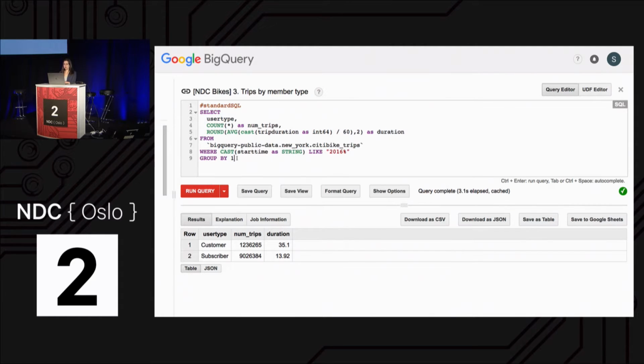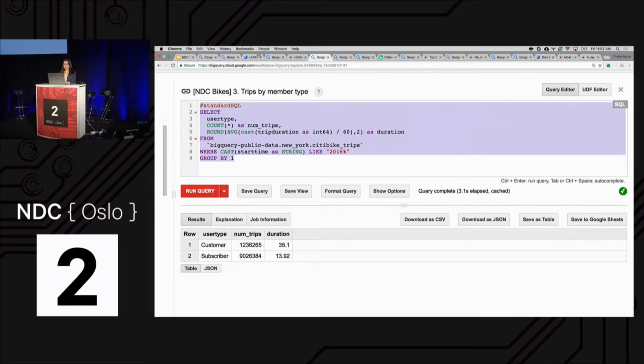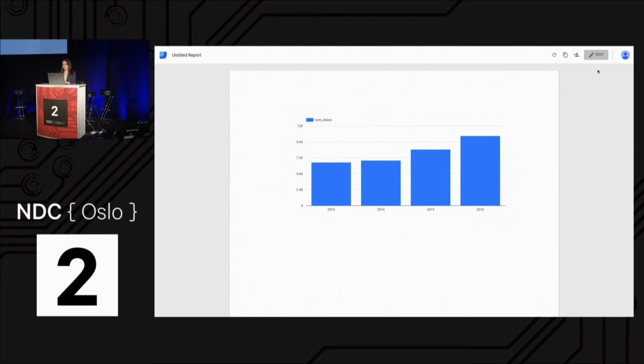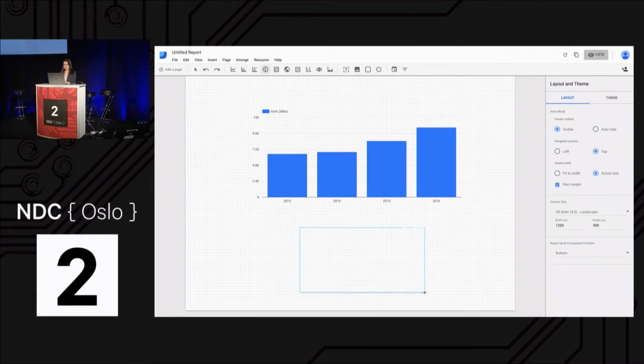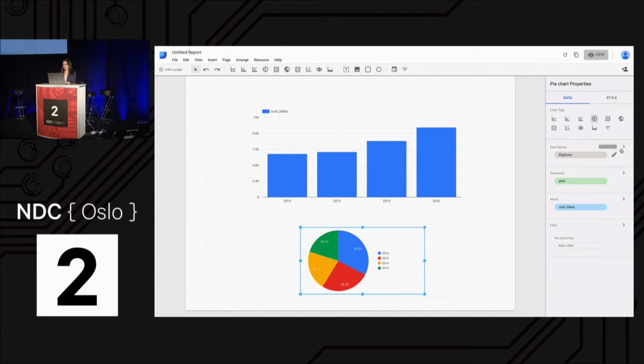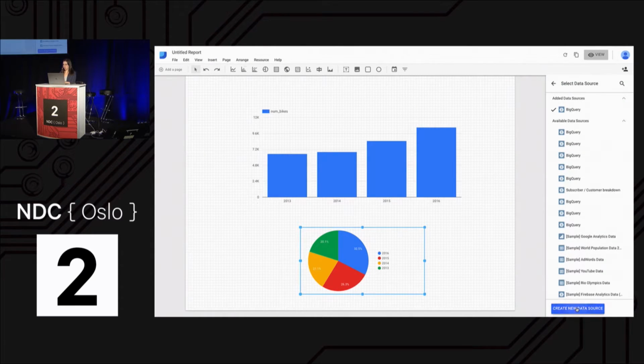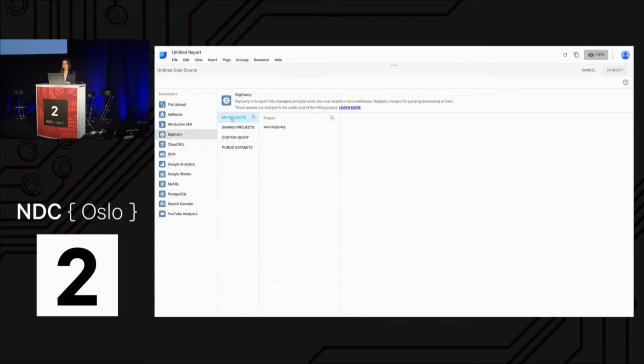So I'm also going to visualize this in Data Studio. If I go back to my Data Studio report, I go to Edit, and I'm going to create a pie chart. But I will need to define a new data source. So I'm going to say create a new data source. I'm going to do the same steps that I did before. So I'm going to do a custom query, link it to my project, and connect that.